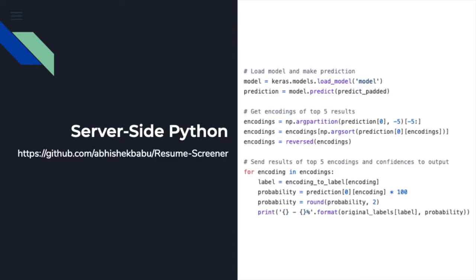So, the index of each prediction corresponds to a specific label from our categories of resumes, and each value in those indices represents the model's prediction probability that this resume fits into one of those categories. Then, we use the built-in NumPy library to find the indices of the top 5 most likely categories. Then, for each of those 5 categories, we print the new label and the probability back to the user.